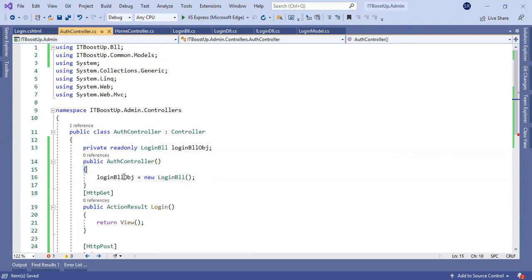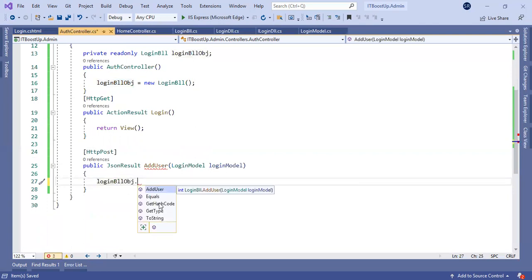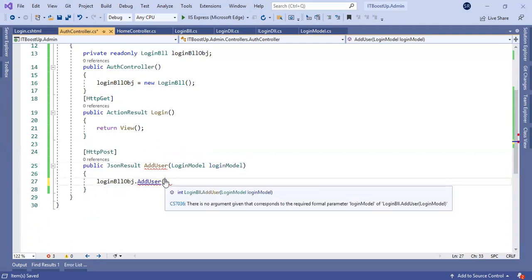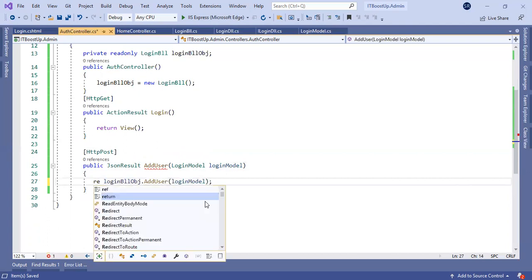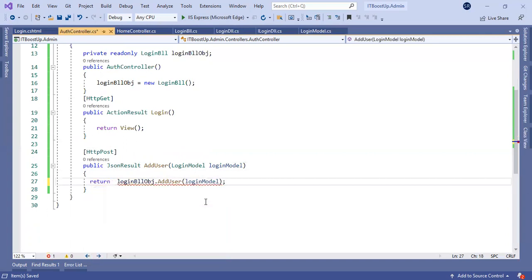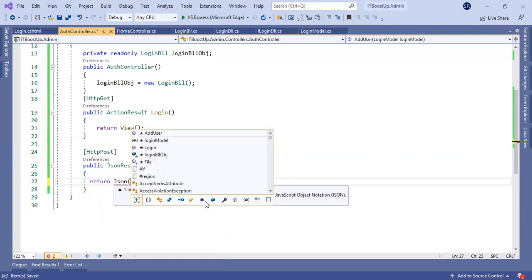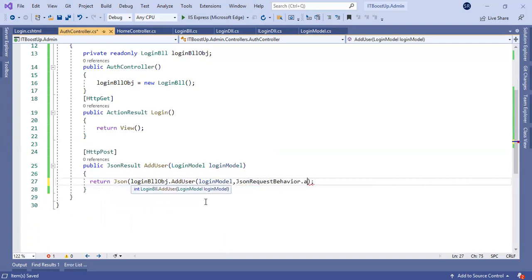Let's see, I will write here login dot add user. That means we pass the login model here and we are returning a JSON. We require returning a JSON, and we need to pass AllowGet.